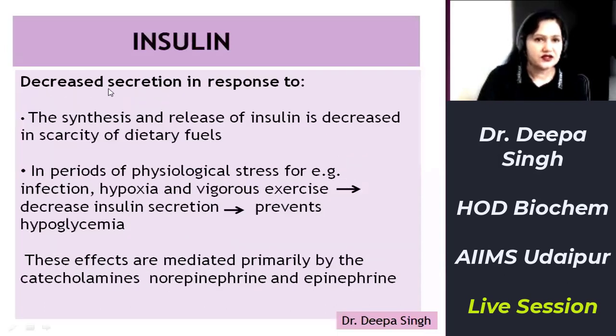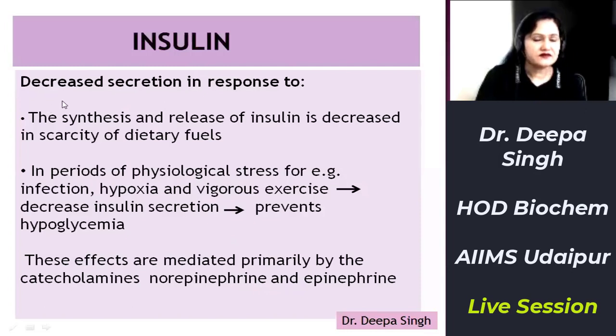And the factors which decrease insulin secretion are scarcity of dietary fuels, that is lack of diet, and periods of physiological stress. In response to physiological stress like infection, hypoxia, fear, vigorous exercise, there is secretion of catecholamines, that is epinephrine and norepinephrine. And epinephrine and norepinephrine will decrease insulin secretion, thus preventing hypoglycemia in the physiological stress condition.